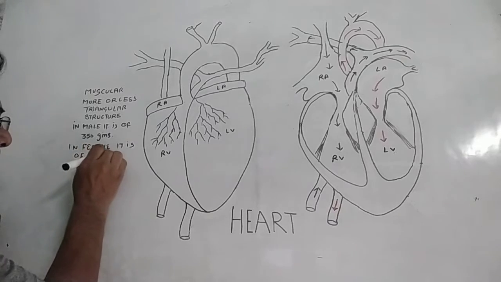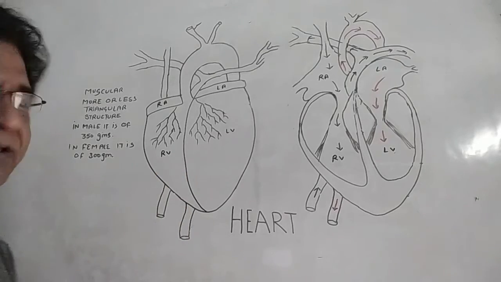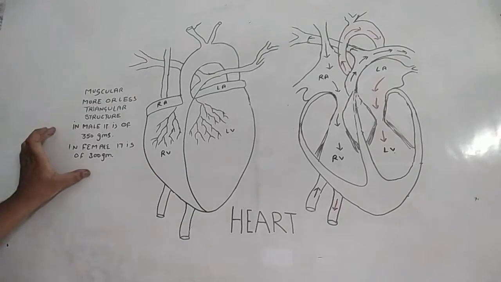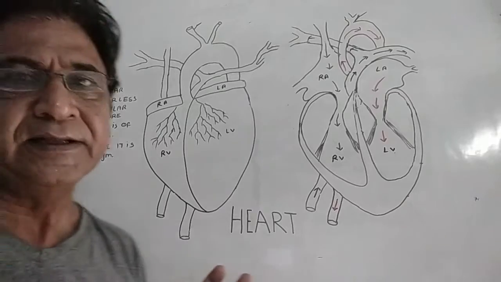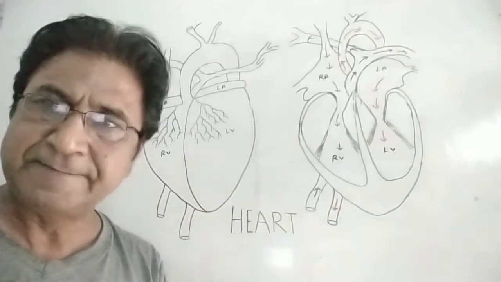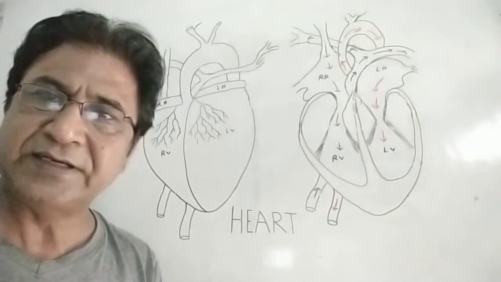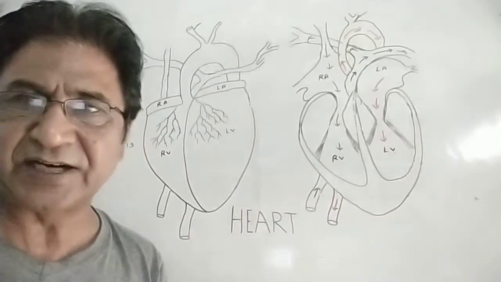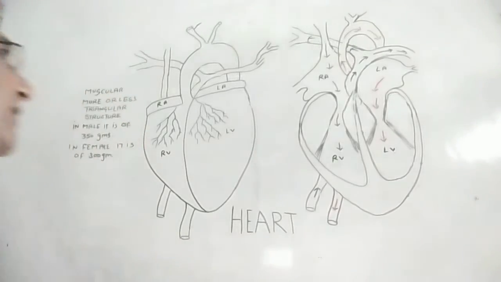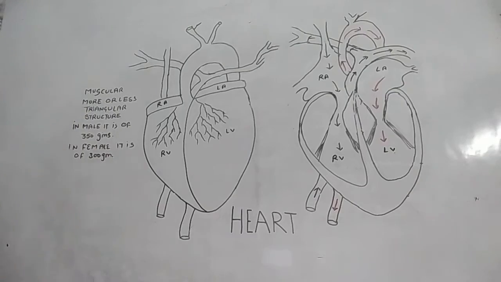300 grams. So usually it is said that in women the heart is smaller, maybe that is why they say so. Okay, the reason behind it is that the musculature and the structure of the male is much bigger as compared to the female. The calories of energy required in males is much higher as compared to the female. That is why the structure of heart is 50 grams more than the female.